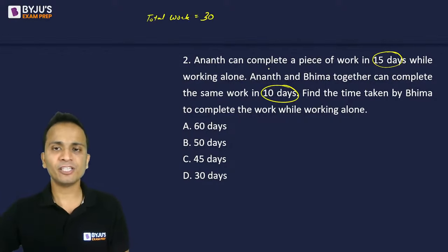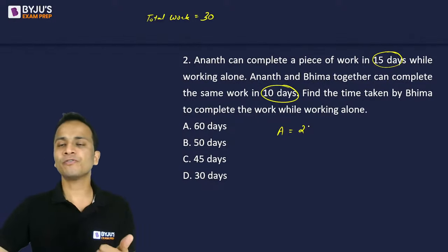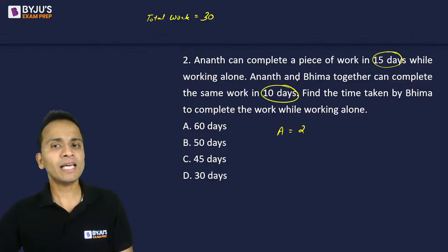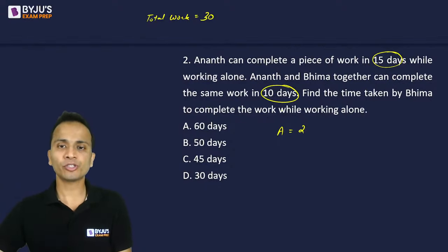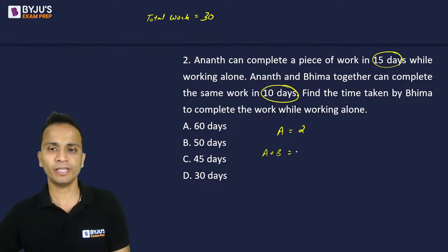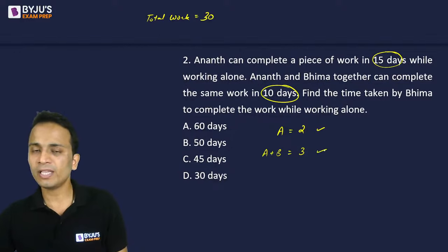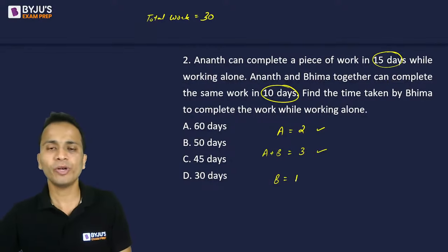Now, Anant can finish this 30 units of work in 15 days. So Anant's one day work will be equal to 2. 30 units of work in 15 days, so what will Anant's one day work be? It will be 2 units. Now Anant and Bhima together take 10 days to finish the work. So 10 days to finish 30 units of work. If Anant and Bhima work together, in one day they can finish 30 divided by 10, that is 3 units. Anant alone can finish 2 units. Anant and Bhima together can finish 3 units. So using these two, I can say that Bhima in one day can finish 1 unit of work.